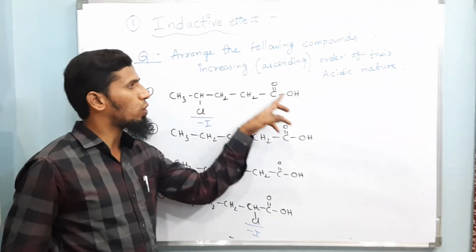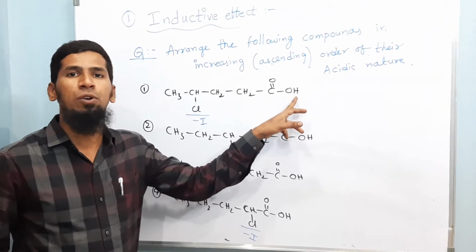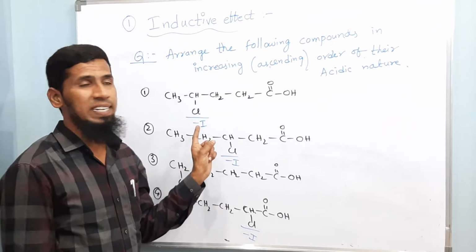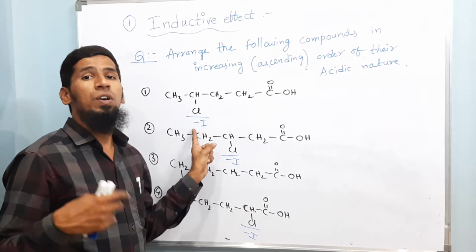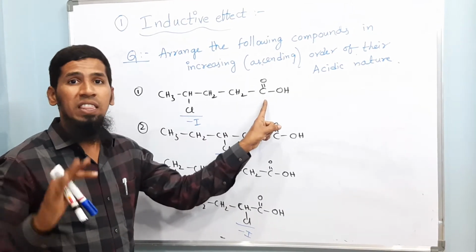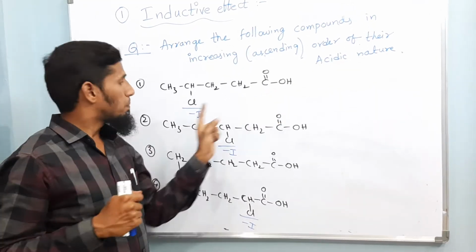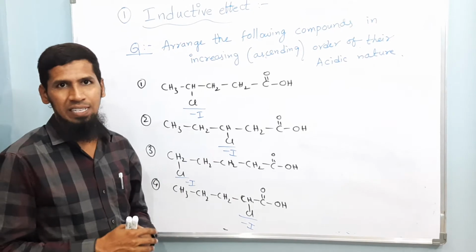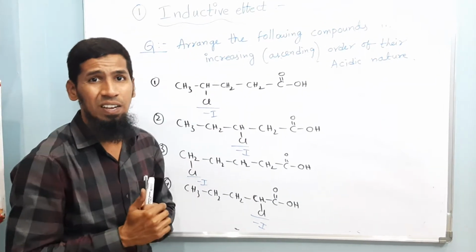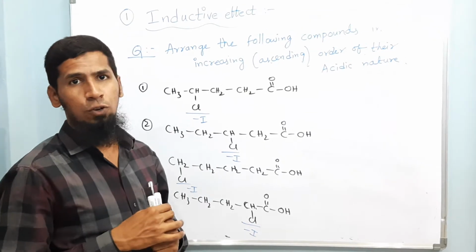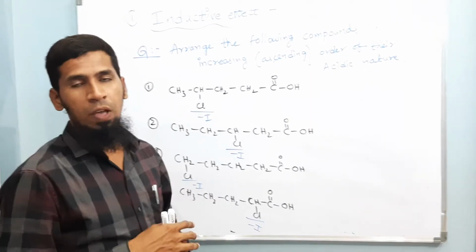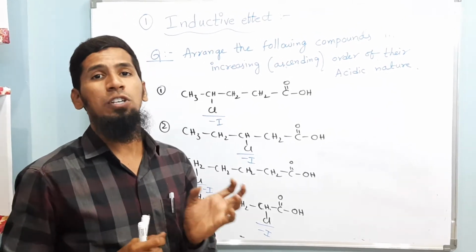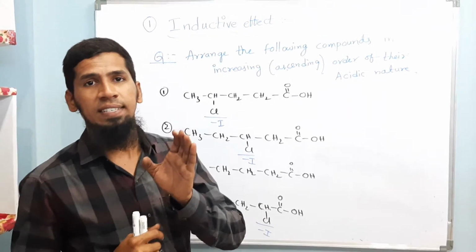So basically in COOH, carboxylic acid, this hydrogen should be donated as a proton. Whenever chlorine, an electron withdrawing group, is present, it increases the acidic nature of the carboxylic acid. When this electron withdrawing group is closer to COOH, that will have more acidic nature. And when the chlorine group is away from the COOH group, then that will have the least acidic nature. So minus I groups increase the acidic nature. When minus I groups are closer to the carboxylic acid group, the inductive effect will be more, whereas when the minus I group, that is the chlorine group, is further from the COOH group, it will show very little effect on the acidic nature.